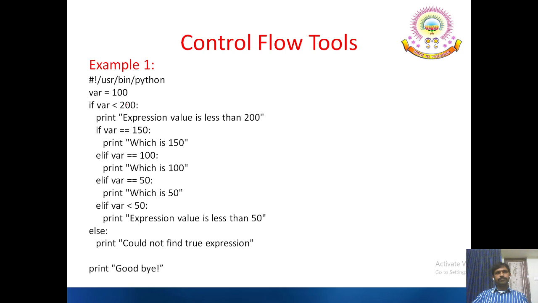See the example, var is assigned 100, 100 less than 200 is true, so the expression value is less than 200, then var equal to 150, that means 100 is then compared with 150 to print the exact value. But this one is false, so this condition is evaluated. 100 equal to 100 is true, so 100 is also printed. Expression value is less than 200, which is 100, and finally it comes out to goodbye. See the output.